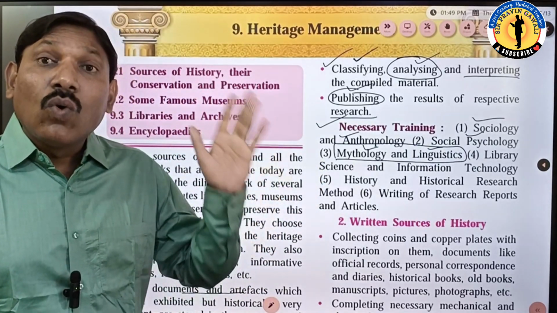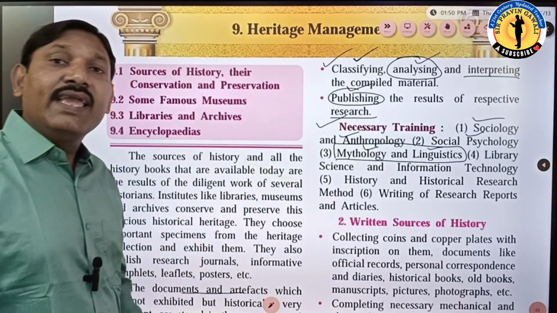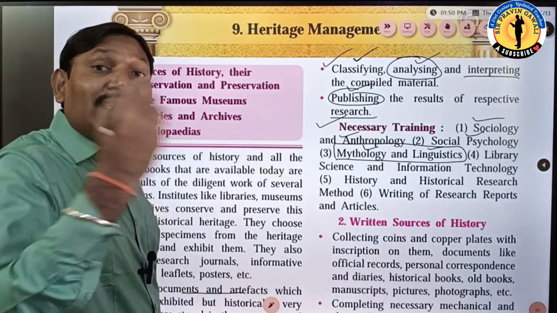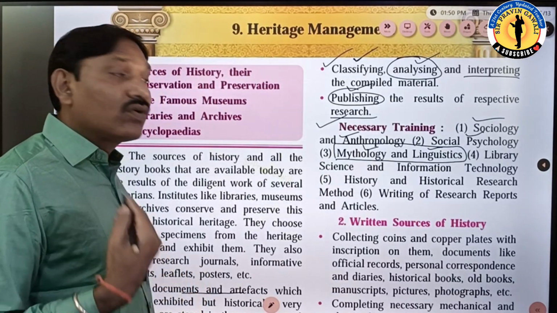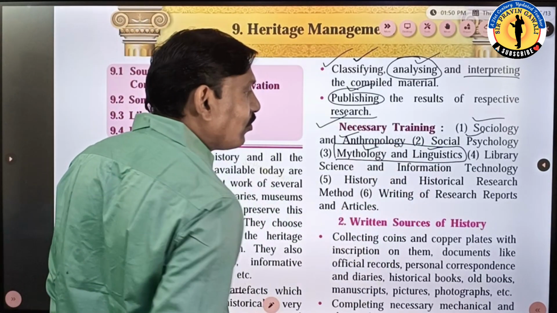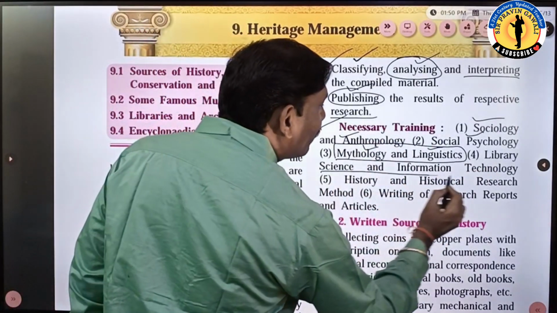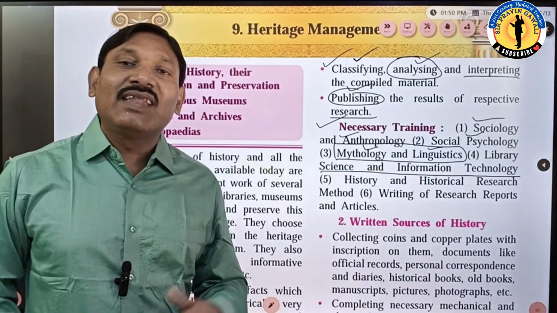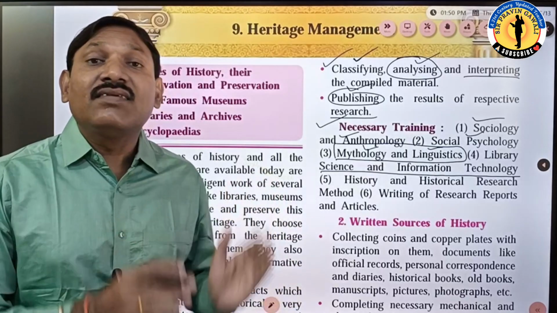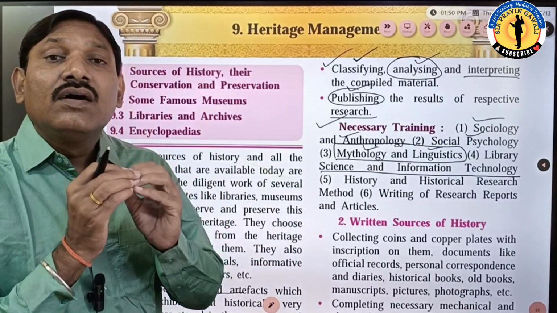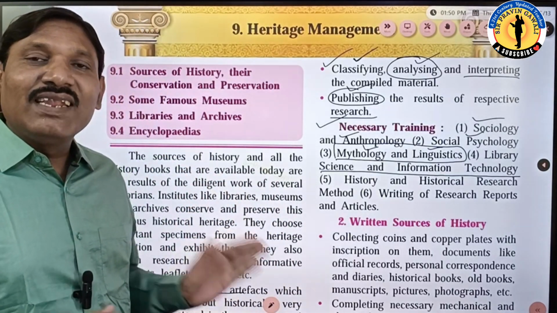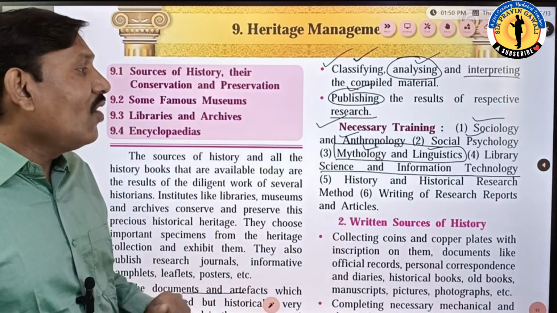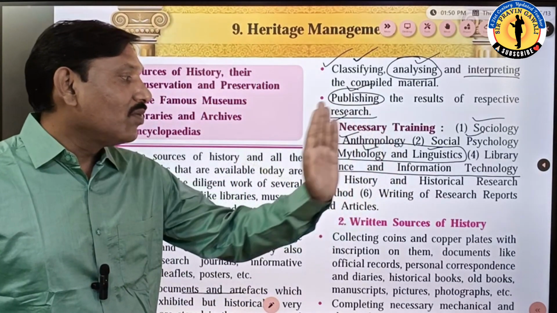Folk songs, the old oral sources. If he has not mastered linguistics, it is very difficult to interpret folk tales and folk songs. So here linguistics is important. Then library science and information technology. Here the librarian is very important, because in the library the librarian can conserve and preserve the books or the historical material, whether it is in oral form, written form, or material form. So, library science and information technology.